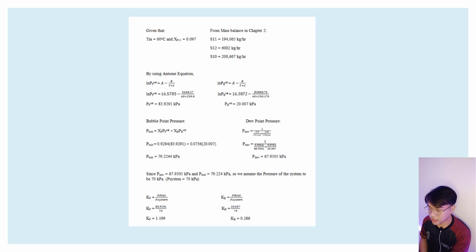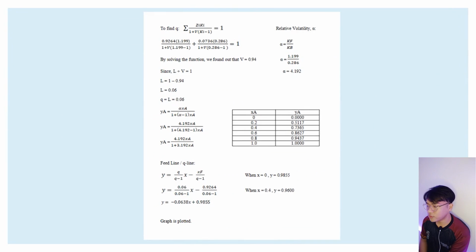So the bubble pressure is 79.2244 kilopascal and the dew pressure is 67.9505 kilopascal. Since we found both pressures, we can assume the pressure of the system to be 70 kilopascal. And we can find our K value. The K value of methanol is 1.199 and the K value of water is 0.286. To find Q, we substitute all the information into this equation.